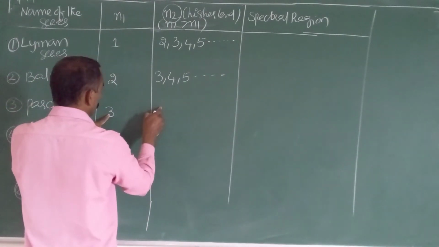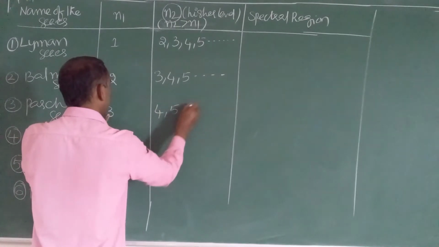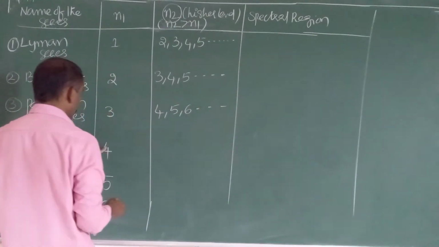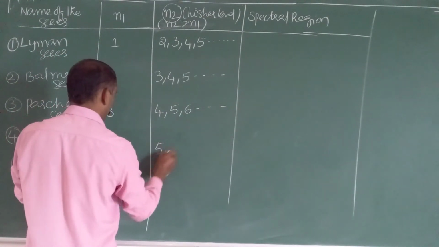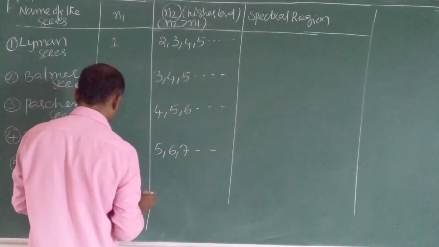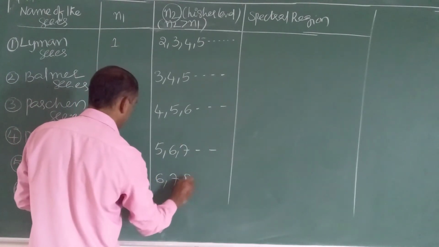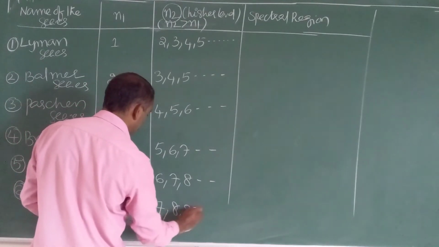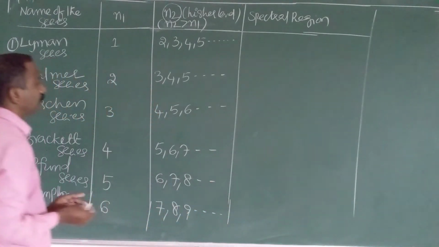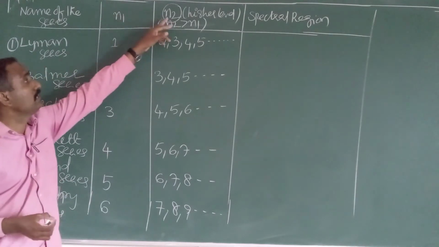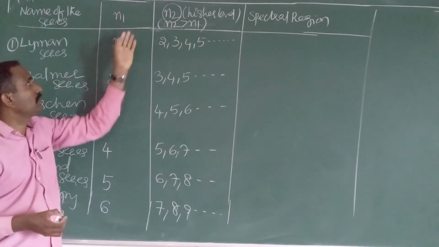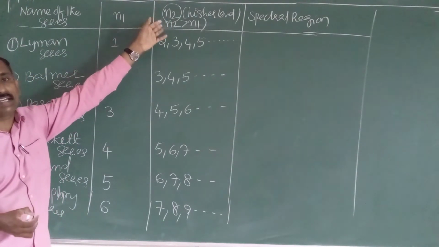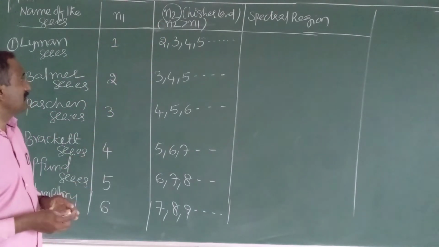For n1 equal to 3, n2 is more than 3: 4, 5, 6 and so on. Here n2 is more than 4: 5, 6, 7. Here 6, 7, 8 and so on. Here 7, 8, 9 and so on. So, very important, n2 is always more than n1. Strictly speaking, n1 and n2 are integers: 1, 2, 3, 4 are integers.